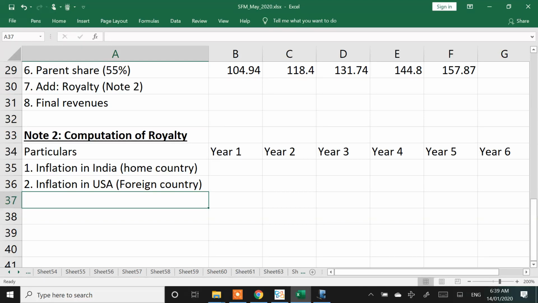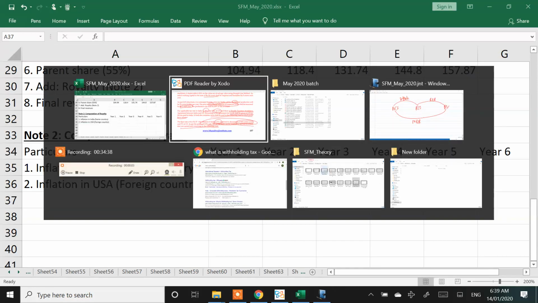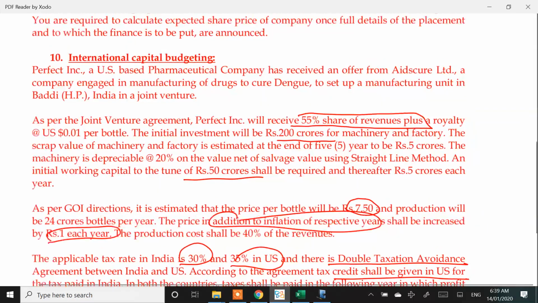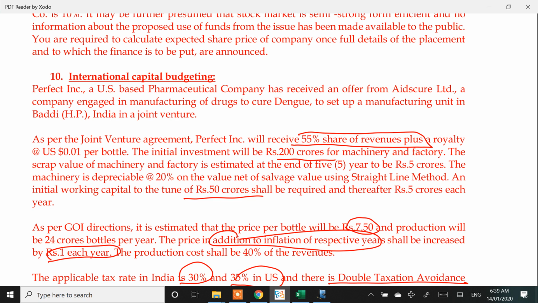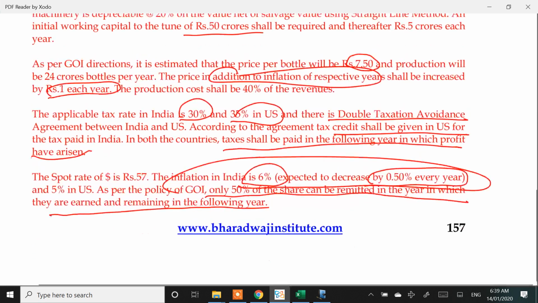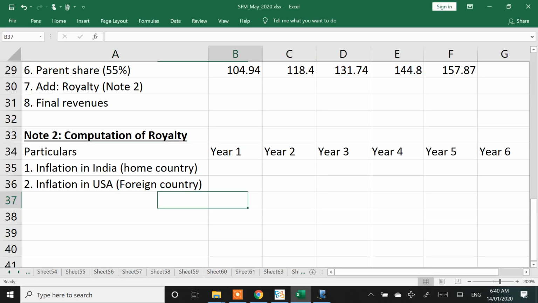Home currency will always be the first currency in the quote. The quote is, I think, initially rupees 57 per dollar. That's the quote given in the question. So if I go by that quotation, INR is the home currency and US dollar is the foreign currency. The spot rate of dollar is rupees 57. So INR will be the home currency and dollar will be the foreign currency for the purpose of IRPT and PPT.